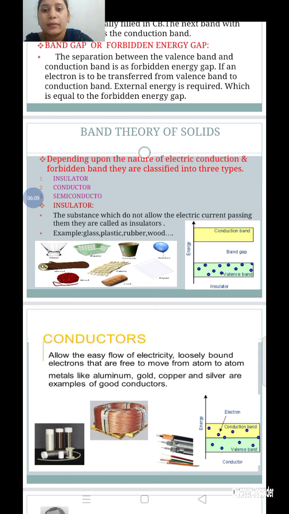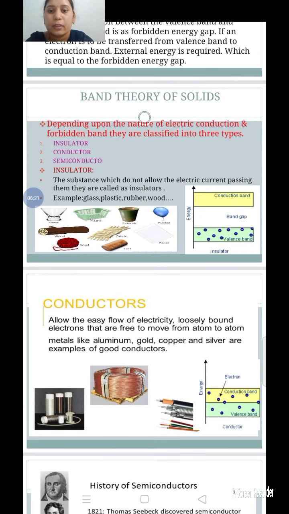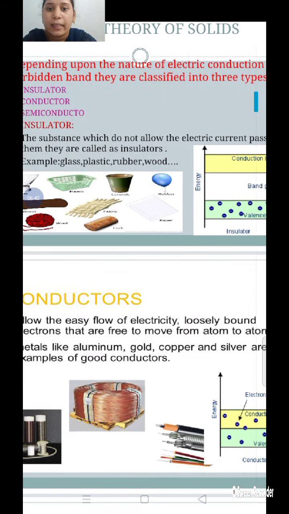Let us discuss the examples in this figure. What are the examples here? Glass, plastic, rubber, ceramic, wood and paper. These are all examples of insulator materials.